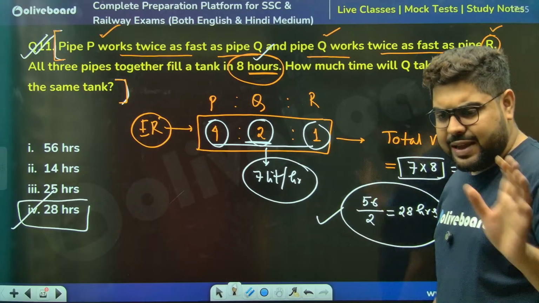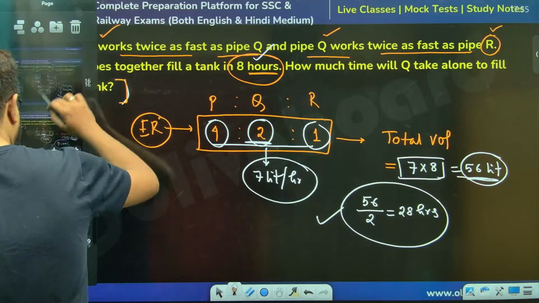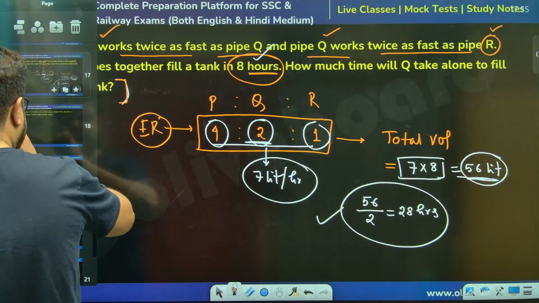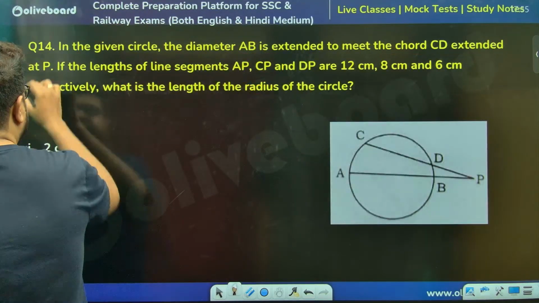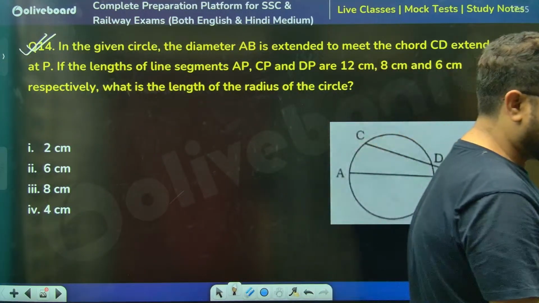You see, very, very simple. Nothing here is very difficult. No question here is very difficult. Okay, let's do one thing, make this question first. Let us solve this one first.